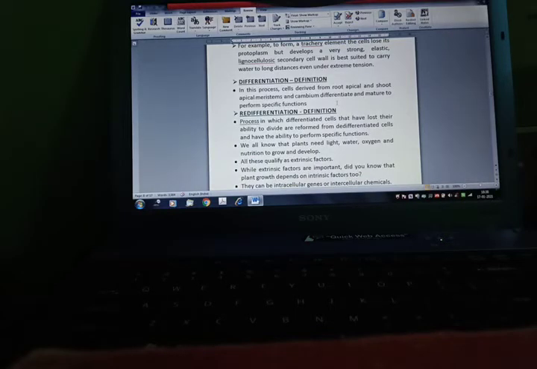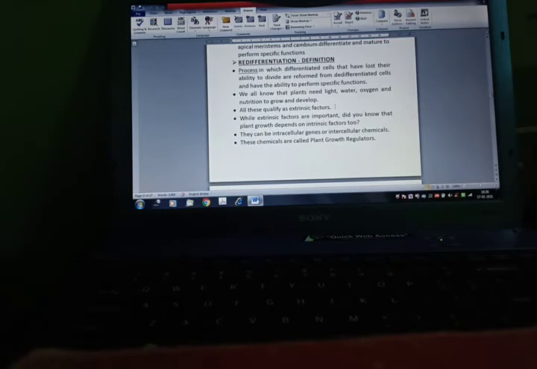Now, differentiation. In this process, cells derived from root apical and shoot apical meristem and cambium differentiate and mature to perform a specific function. Now, re-differentiation. It is the process in which differentiated cells that have lost their ability to divide are reformed from de-differentiated cells and have the ability to perform a specific function.